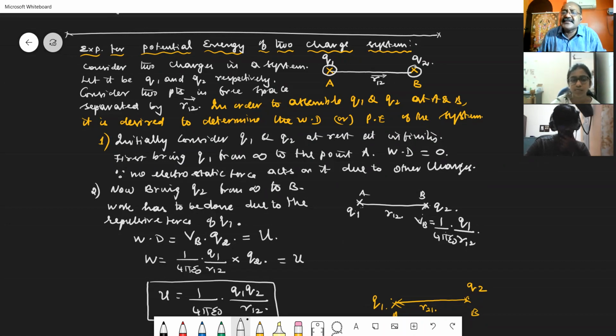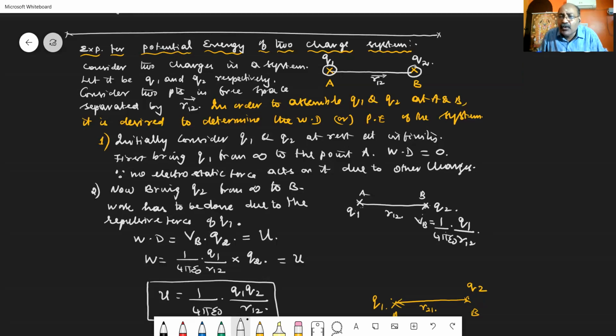If both the charges are at rest, now you move the charge Q1 from infinity to the point A. Now you are moving Q1 from infinity to the point A, the work done is 0 because around the point A you are not having any other charges. So there is no electrostatic force of attraction or repulsion on Q1. So work done is equal to 0.